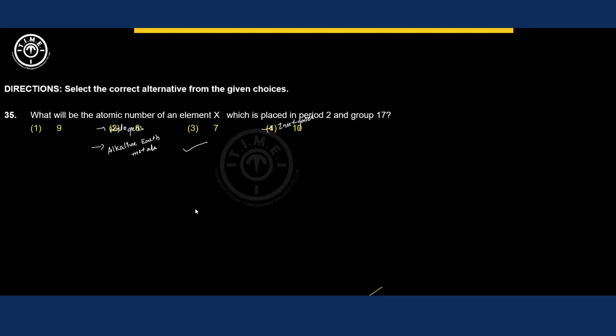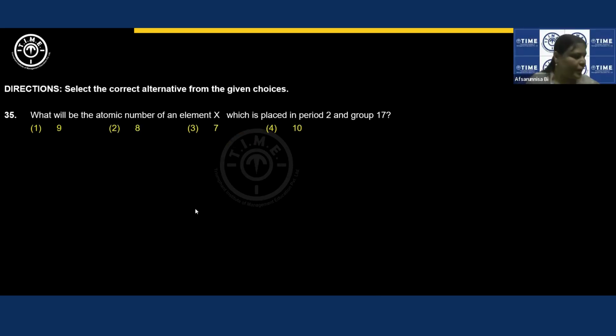Yes. Yeah. What will be the atomic number of an element? One second. I'm able to see questions in the chat.